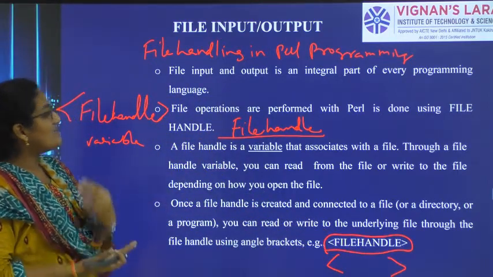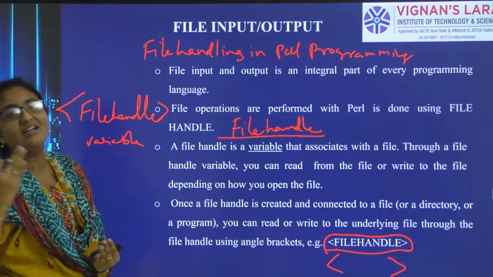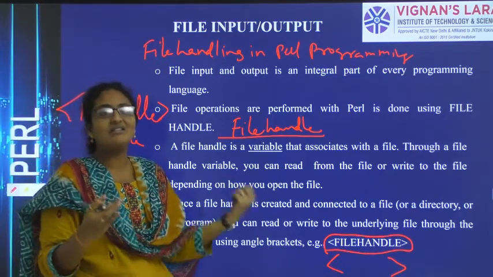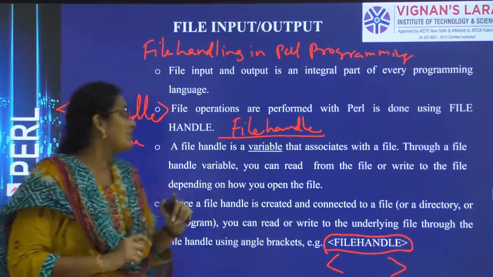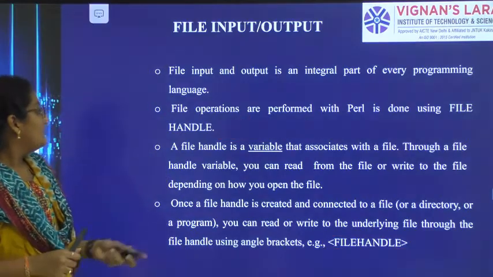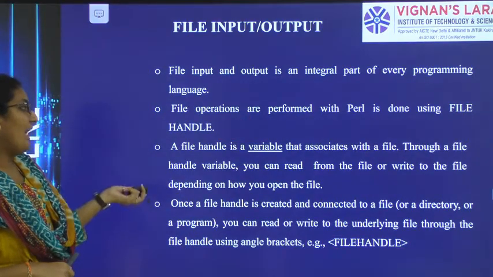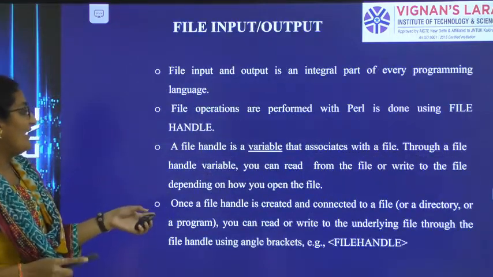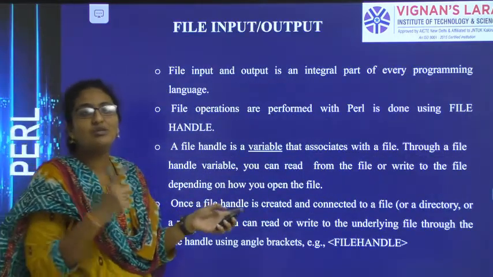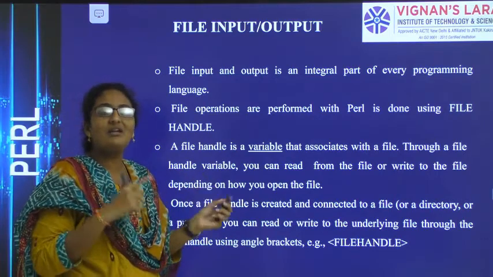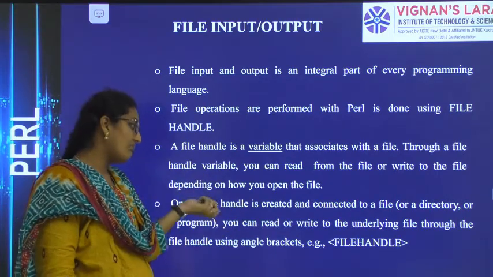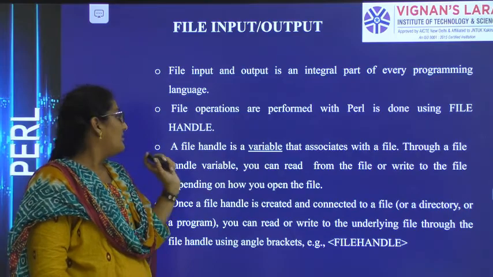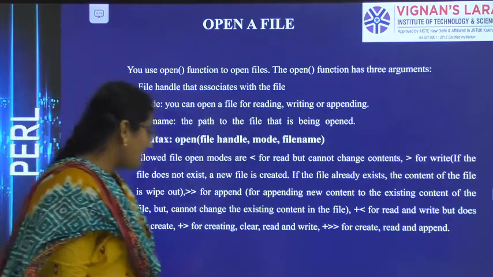This variable is used to perform read, write and append in any file once it is created and attached to that file. Once the file handle variable is created and attached to the file, from then we can read, write and append anything in the file. So let us see what operations we can perform.